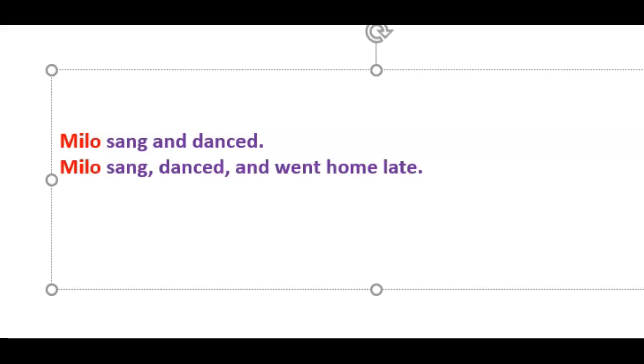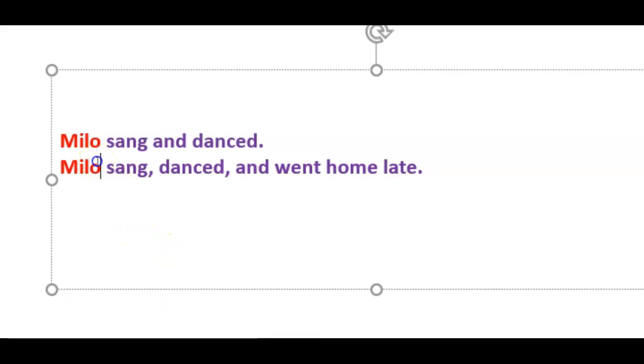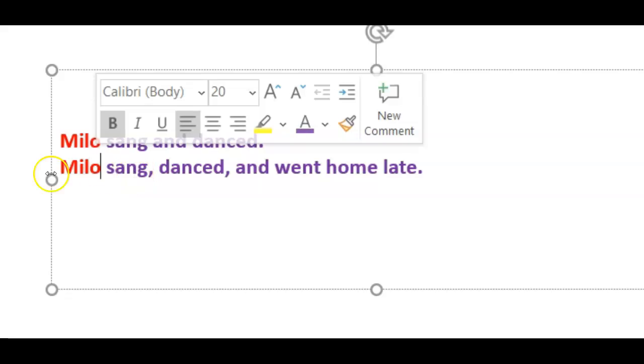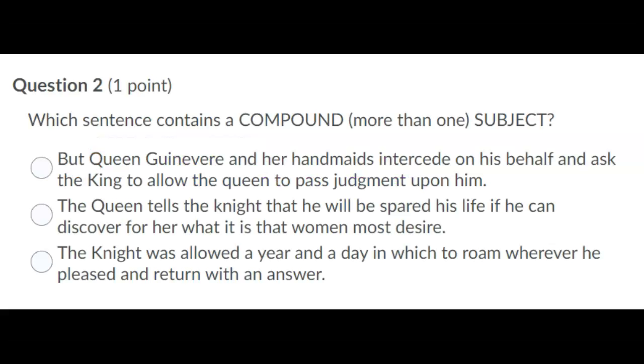What did he do? He sang and he danced. You could also add a third verb and still maintain your compound status with Milo being the subject. What did he do? He did 3 things. He sang, danced, and went. And he went home late.